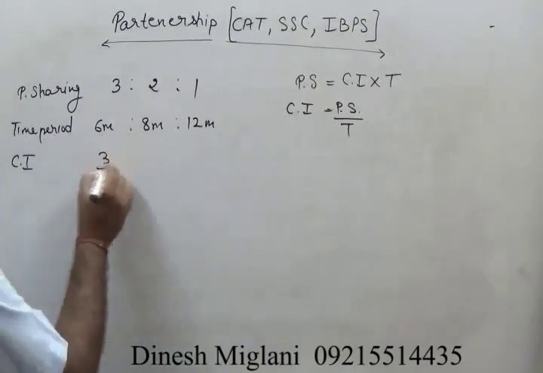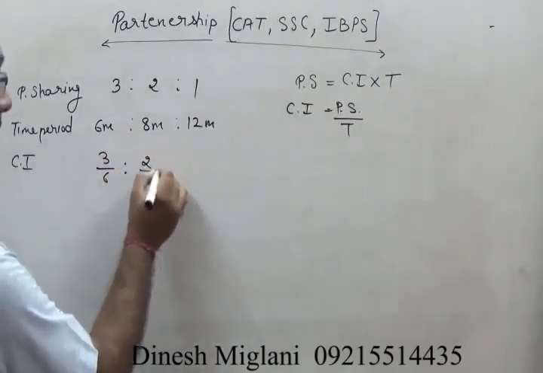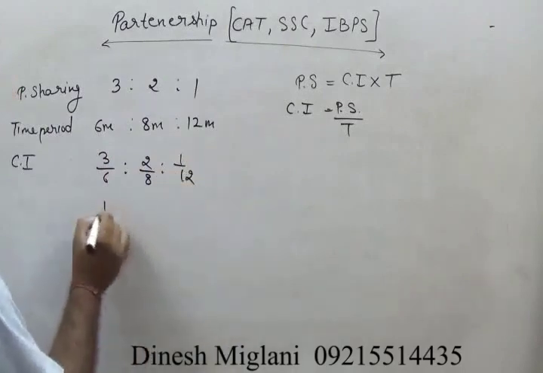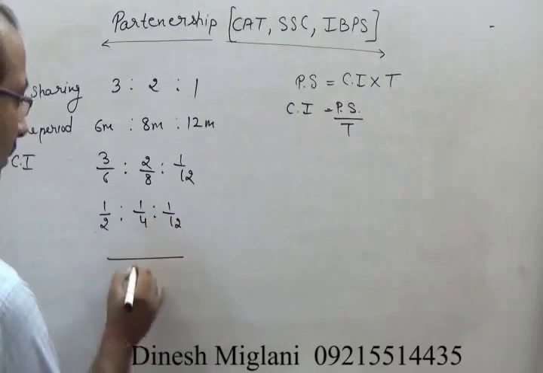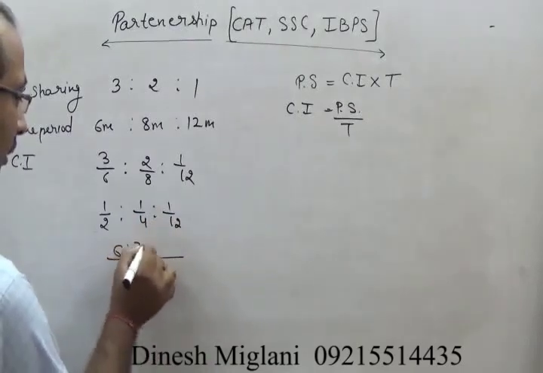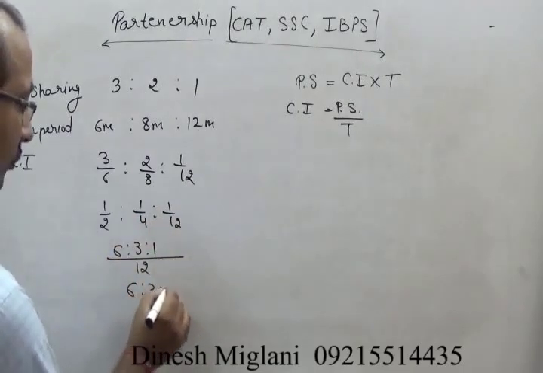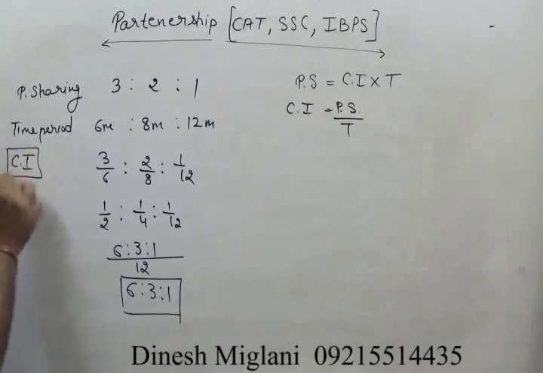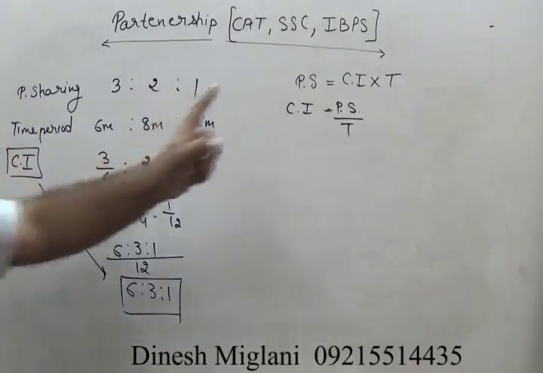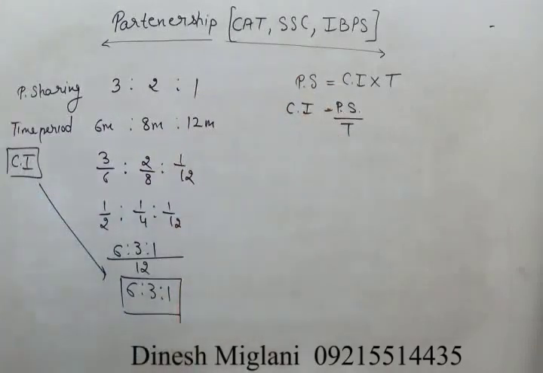Here I can say 3 upon 6 is to 2 upon 8 is to 1 upon 12. That would be taken as 1 by 2 is to 1 by 4 is to 1 upon 12. LCM is taken as 12. 6 ratio 3 ratio 1. That becomes my answer. So I can say the capital investment ratio is 6 ratio 3 ratio 1. That simply means out of the given 3 ratios, if you have any 2 ratios, with the help of those 2 ratios, you can easily find the third one. Right?